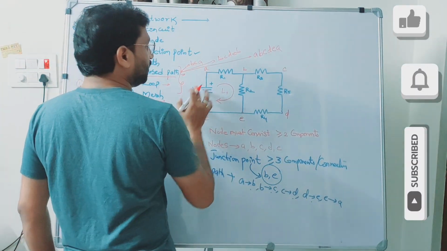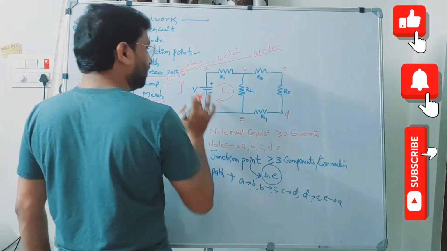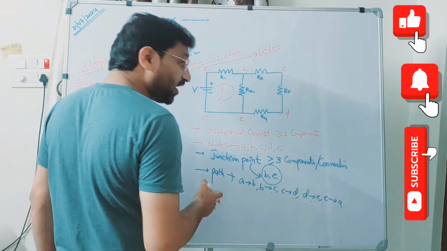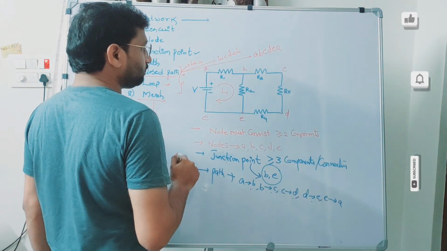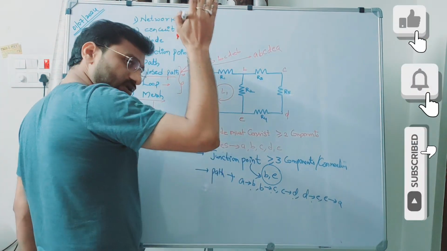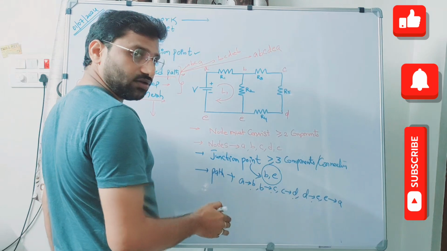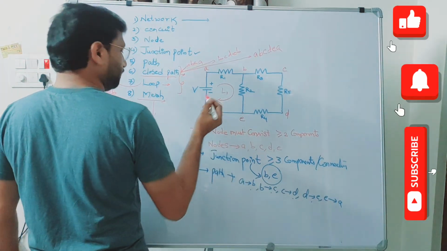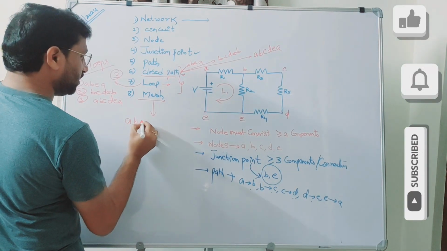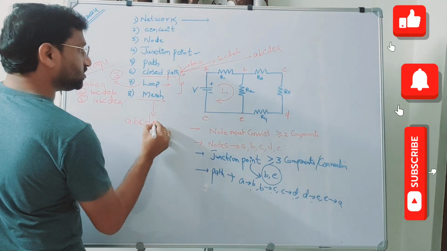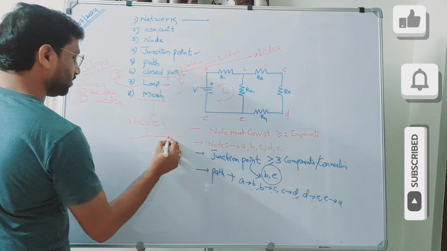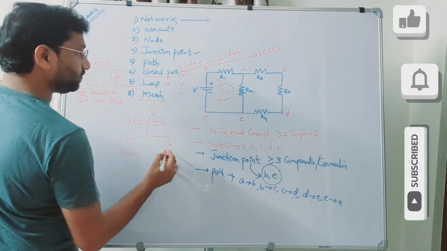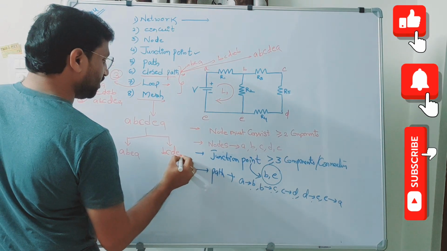Whereas, if you look at the third one, A, B, C, D, E, A, this can be divided into two loops. This bigger loop can be broken, divided into subloops. What are the subloops? A, B, C, D, E, A is having two loops. That is A, B, E, A. The second one is B, C, D, E, B.